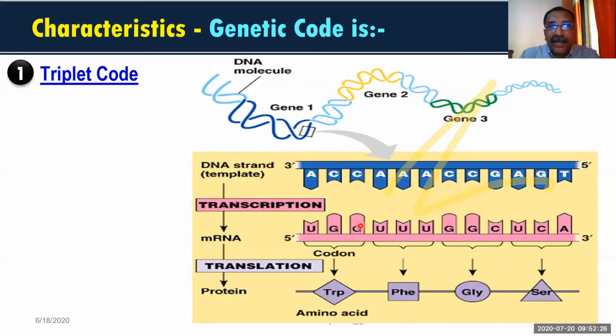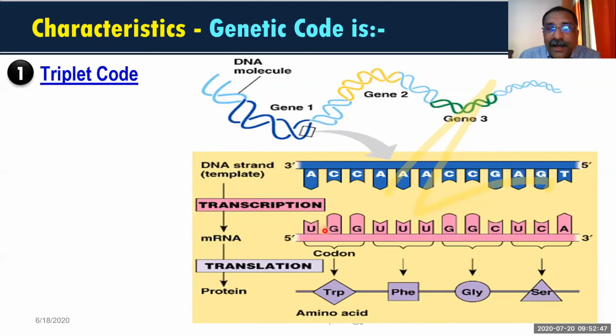Now look at this slide. In this picture, this is messenger RNA. In the messenger RNA, you see the nitrogen bases arranged as uracil, guanine, guanine, uracil, uracil and so on. So all these nitrogen bases are arranged in series, one after the other.